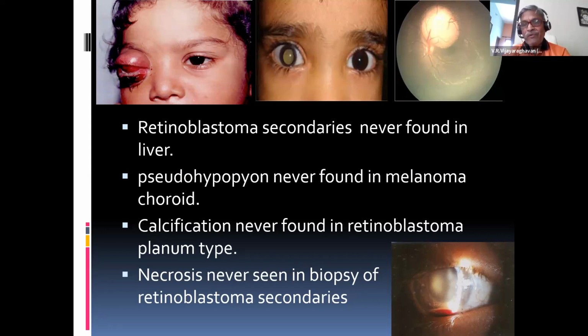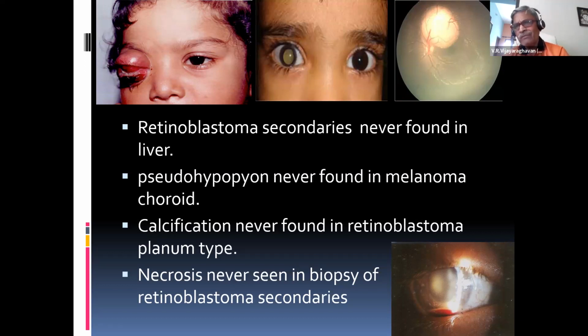Whereas one more spread is there. They can spread along the retina. It's called planum type. These are called growth patterns. Whereas they can spread, see, the growth pattern I told you. They can spread via what? They can spread via the optic nerve towards the brain, or they can spread via your blood towards so many distant organs or distant areas, like long bones, skull bones, ribs, sternum.